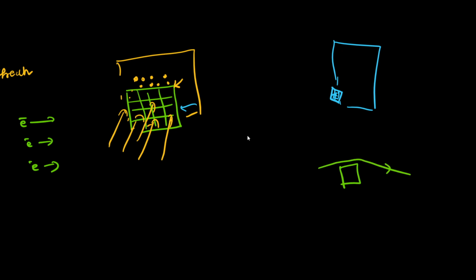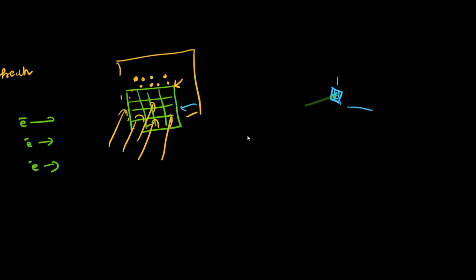And when a wave passes through a small slit, it diffracts just like this. So the electron moving through will diffract.